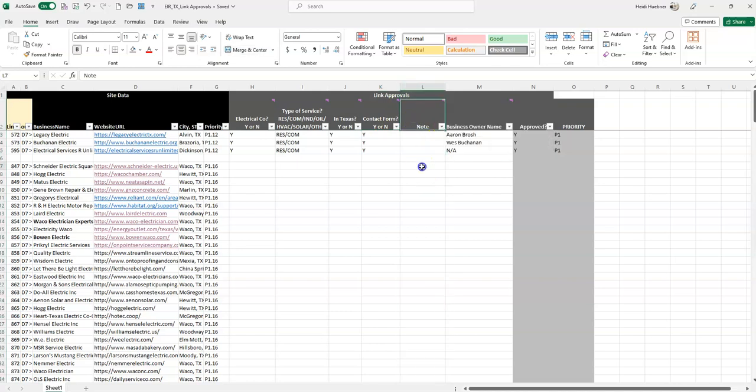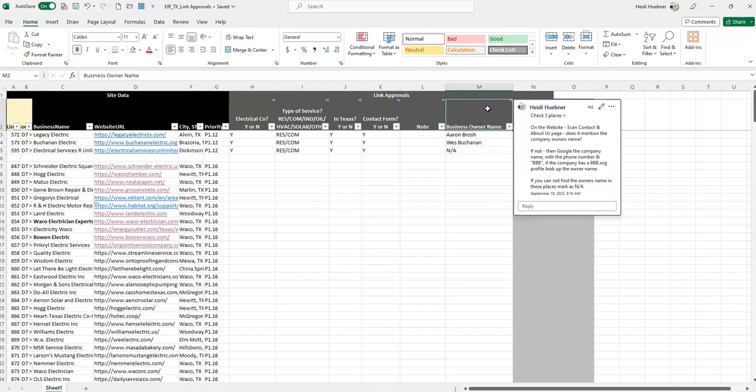Next up is just a note. This would be if you're not sure about something on the site, maybe how to answer one of these questions, go ahead and write me a note. Or say you open up the link and you get a 404 or a redirect, then just write something here like website error. This is just where you can write me a note saying why you might have marked it as a no if it isn't falling in this criteria.